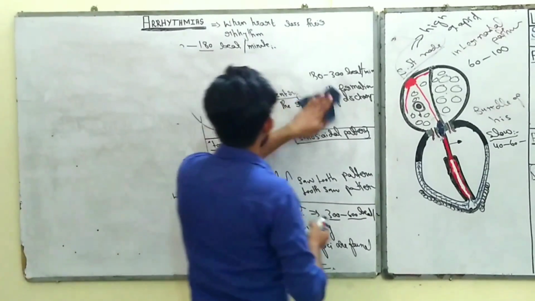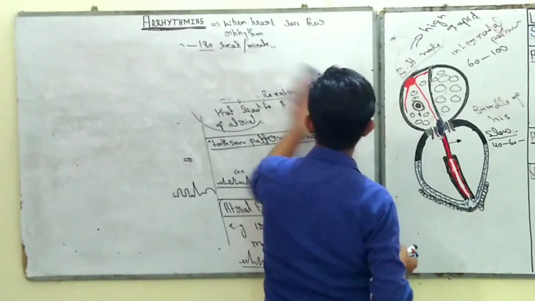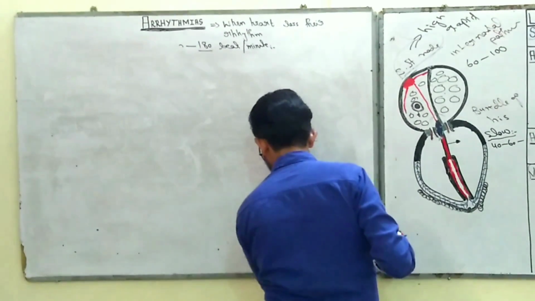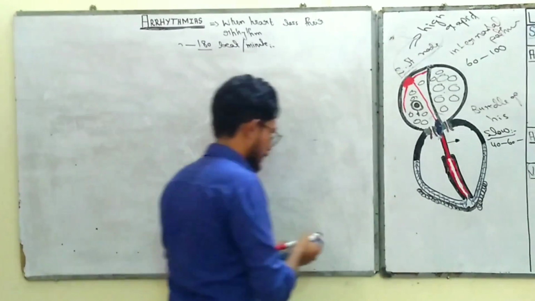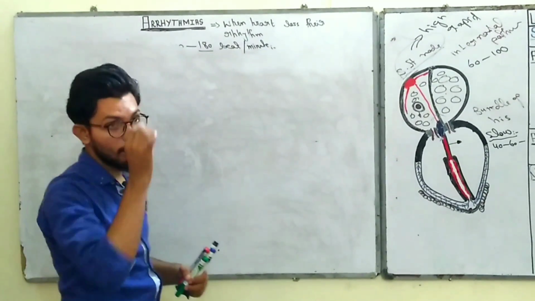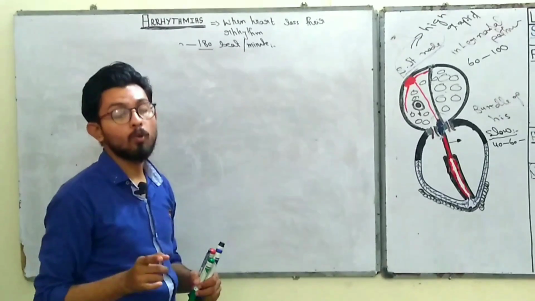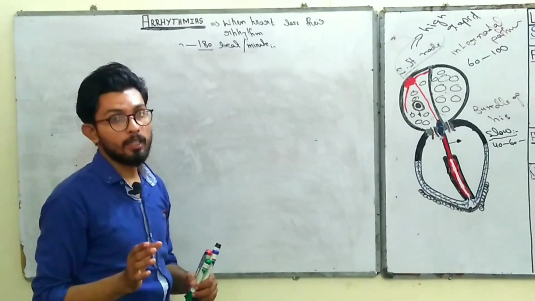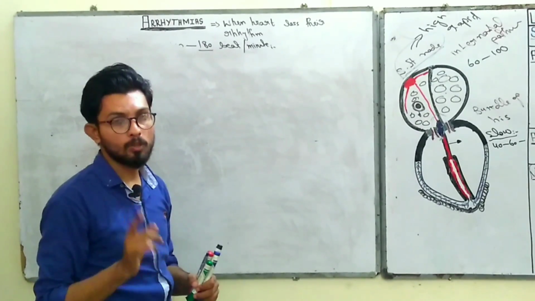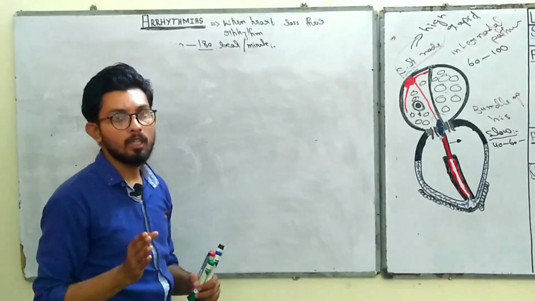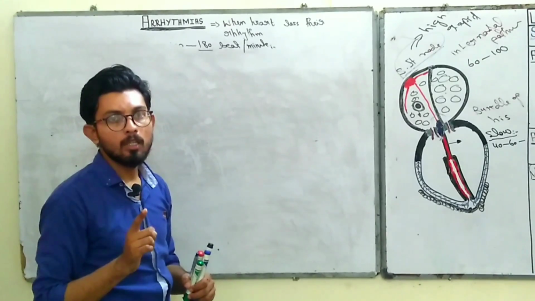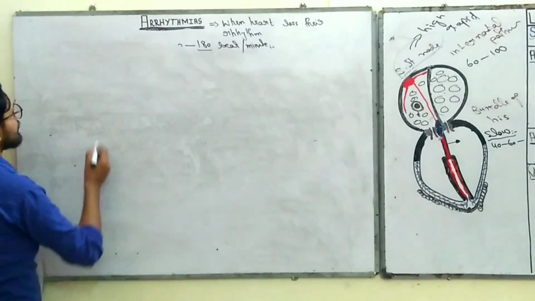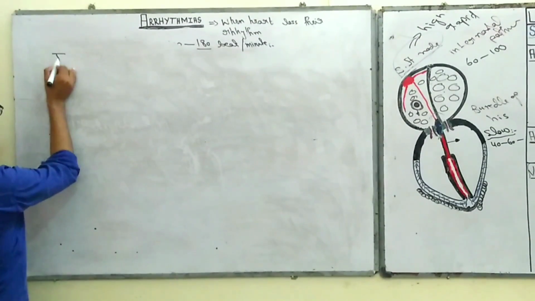atrial or sinus tachycardias. Now come to the junctional tachycardias that are produced in the AV node. The point is very important to remember that junctional tachycardias are also included in supraventricular tachycardia, because the definition is that supraventricular tachycardias are those tachycardias that normally occur above the bundle of His, right? So let's start the junctional tachycardias.